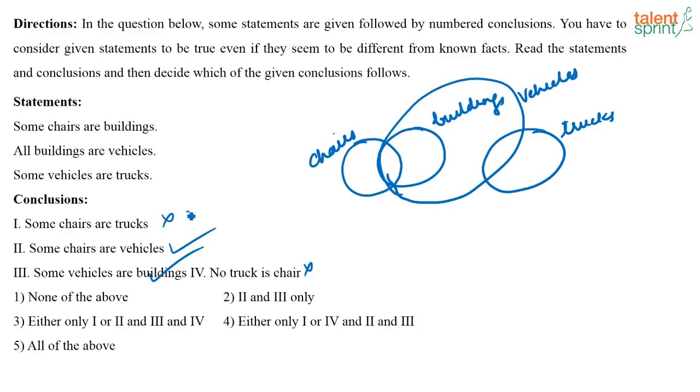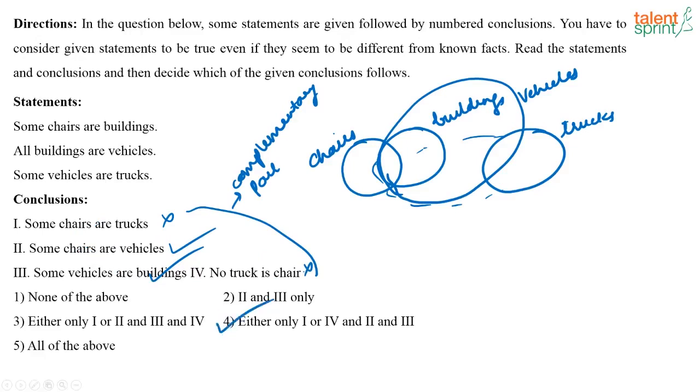But look at these two. These are a complementary pair. Okay. So when you have a complementary pair, you have to take that into consideration. So here either some chairs can be trucks, either the set trucks can have some intersection with this chairs or these two will be disjoint. So either this is true or this is true. So what will be your answer? Either 1 or 4 follows. Similarly 2 will follow and 3 will also follow. So your correct answer will be option 4.